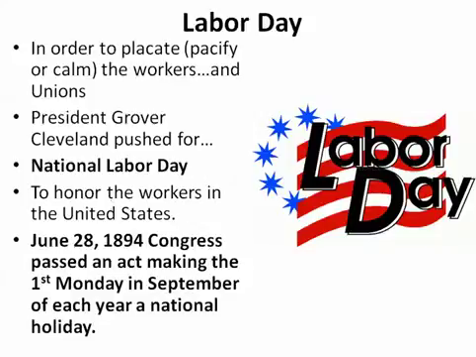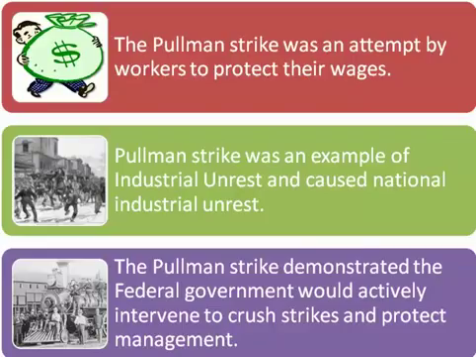So we learned three things from this strike. Okay, number one, we learned that the Pullman Strike was an attempt by the workers who worked for Pullman to protect their wages. All they wanted to do was protect the money that they were making by working. They wanted to protect their wages because rents were too high and utilities were too high. It was like they were working for free. So all they wanted to do was protect their wages. They wanted to be fair.